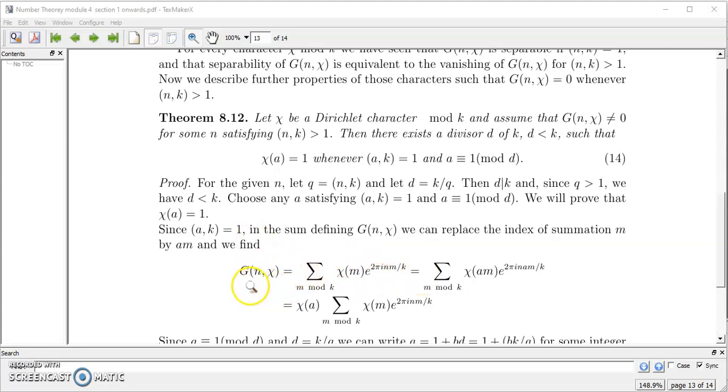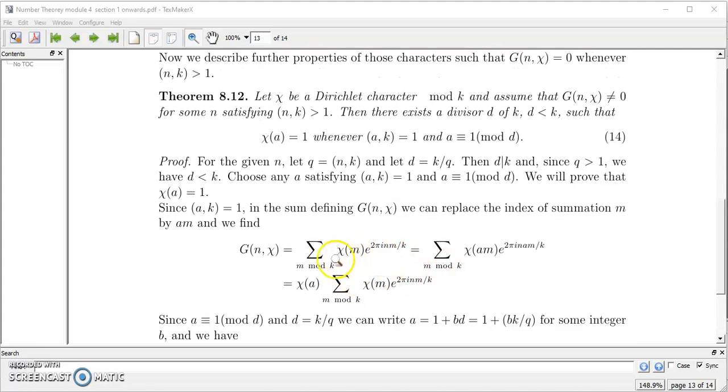g(n, chi) is equal to the sum over m mod k of chi of m times e raised to 2 pi i n m by k. This is the definition of the Gauss sum. Now m can be replaced by am, because GCD of a and k is 1. So we get the sum over m mod k of chi of am times e raised to 2 pi i n a m by k.